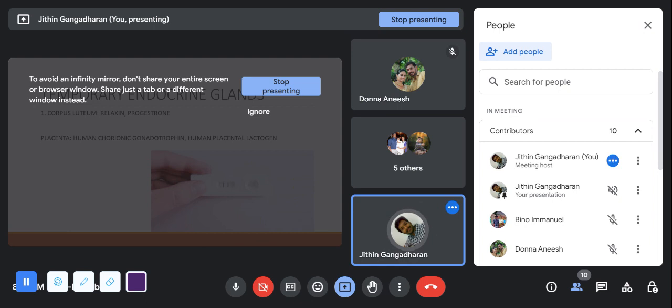When the egg is released, the Graafian follicle remains there. When the egg is combined with the sperm, or when fertilization takes place, this Graafian follicle will convert itself into corpus luteum. Till the functioning of the placenta, the corpus luteum will be acting as a temporary gland, and it will release the hormone human chorionic gonadotropin (HCG), which we check in the urine pregnancy kit.